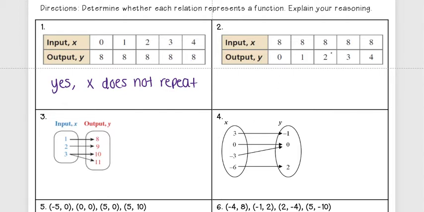But now looking at this next one, I see they basically swapped spots here. I look at my input x and I see my x does repeat. I have 8 across the board. So this answer would be no. And the reason being, x repeats.